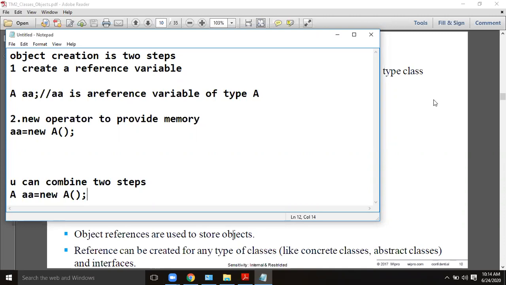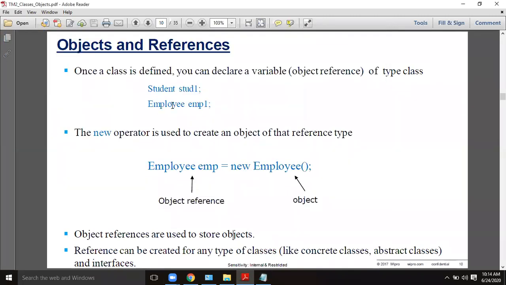Now let us see what this slide is representing. Once a class is defined, you can declare a variable, that is, the object reference of the class type, like student, student1, employee, employee1. In the second step, using the new operator, the memory is created and the object is really created here. Until then, there is no object, only a variable. EMP is a variable until you assign it with the new operator.